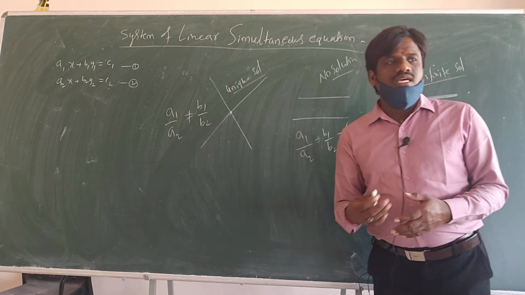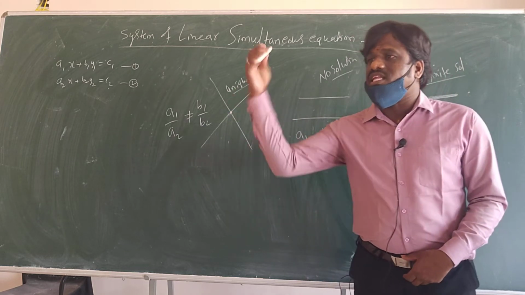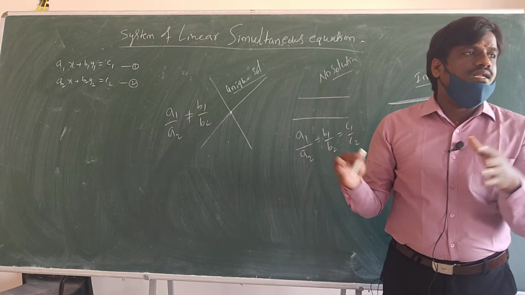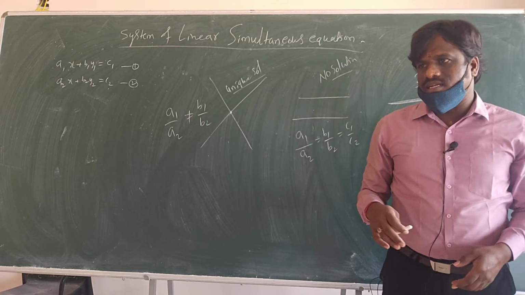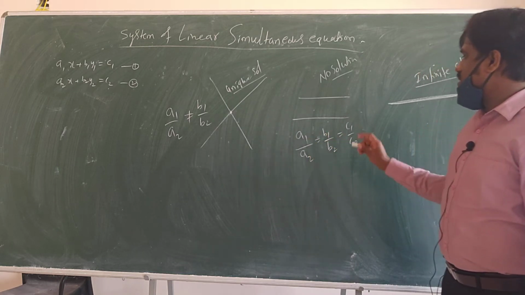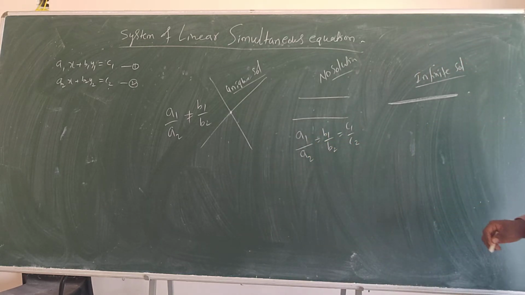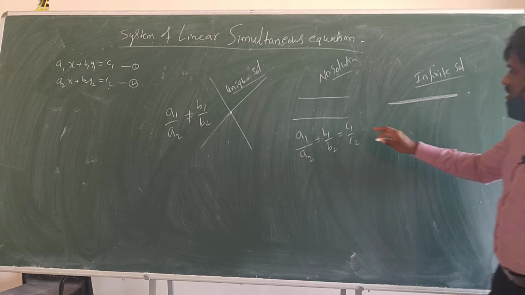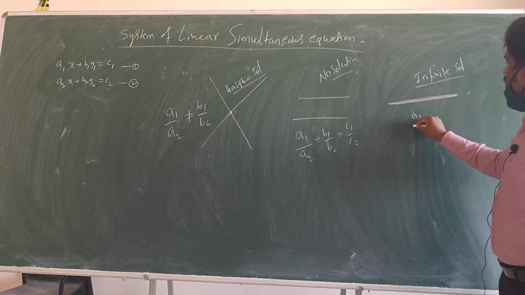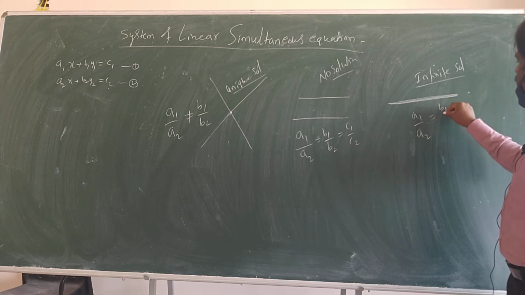Suppose one equation is x plus y is equal to 6. Another equation can be 2x plus 2y is equal to 12. Both are parallel. It has a constant multiple. So here a1 by a2 equal to b1 by b2 equal to c1 by c2. Coincide is infinite solution, sorry, not no solution. a1 by a2 is equal to b1 by b2 is equal to c1 by c2.